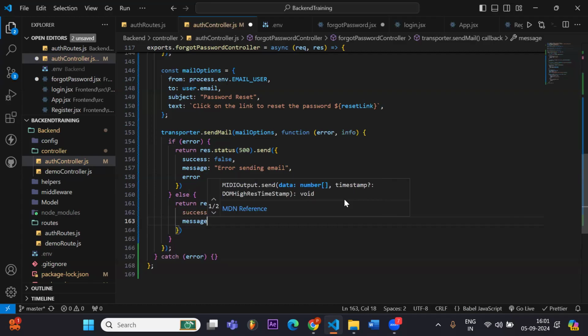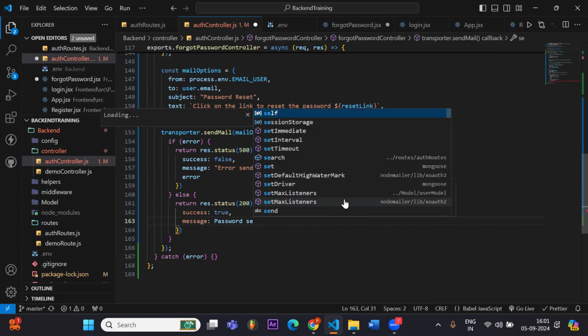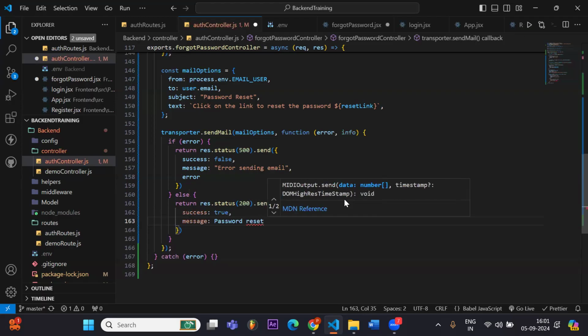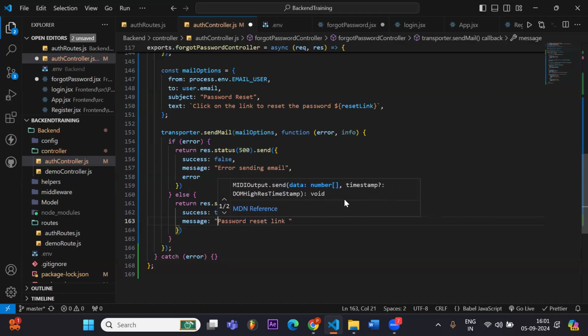After that, a message that is password reset link sent.